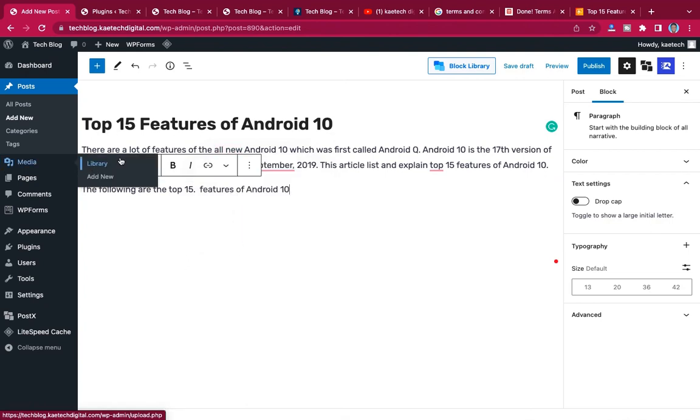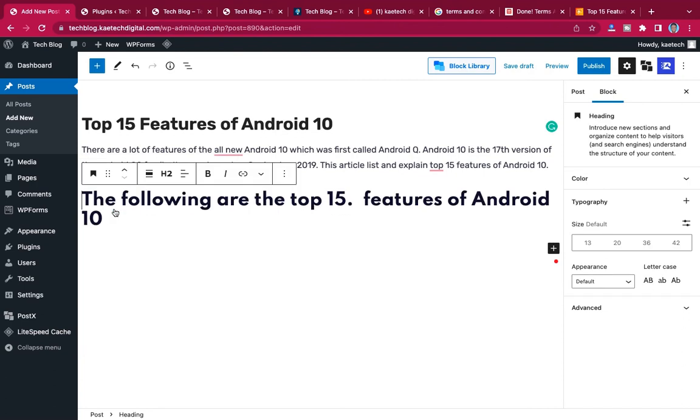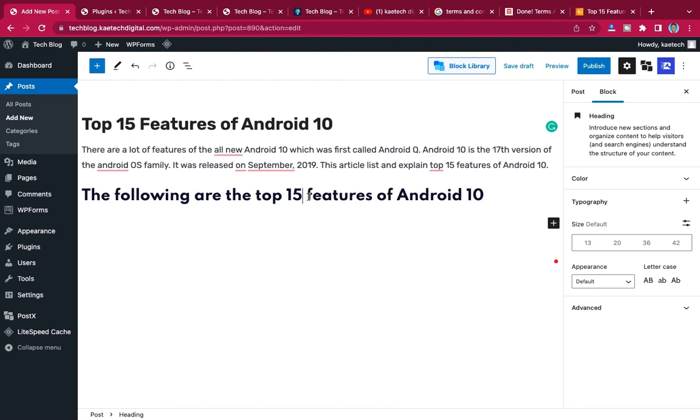So what we're going to do is give it a heading like this, and change the heading to heading 3. I'm going to remove this one. So the following are the top 15 features of Android 10, and then I'll start listing all the top 15 features of Android 10.